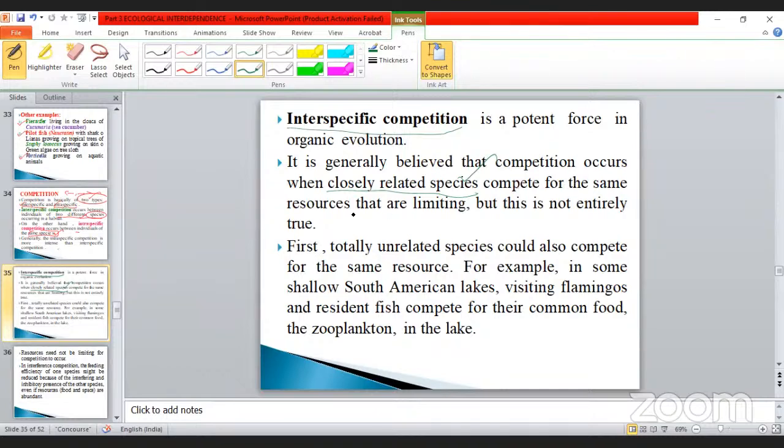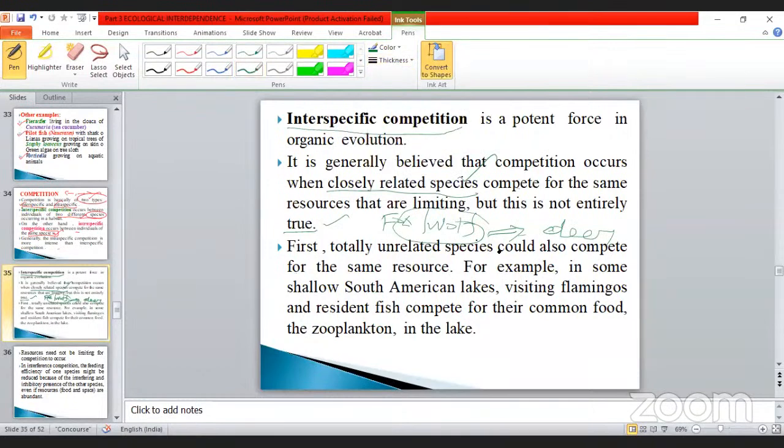The competition is for the same resources that are limiting, but this is not entirely true. For example, take a fox and also a wolf. Both are the same, isn't it? They compete for which one, deer or rabbit. So this is the correct example, okay, my dear.